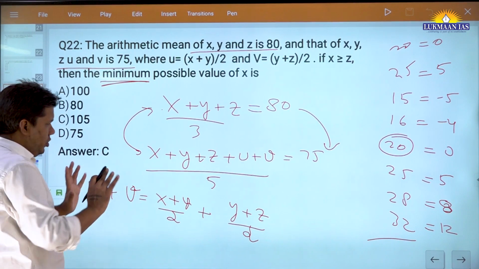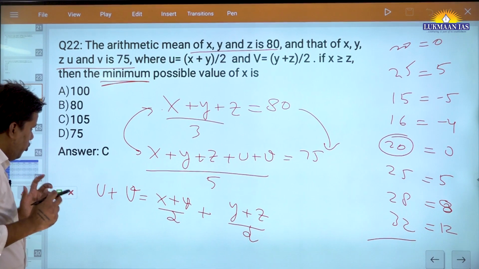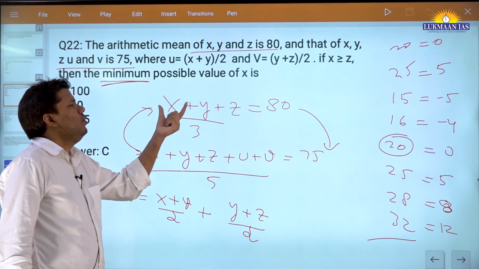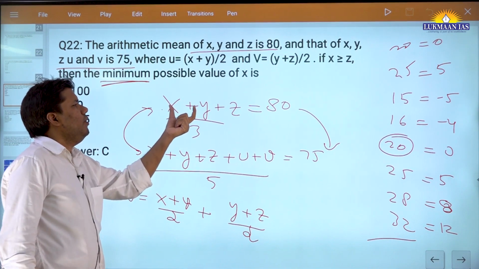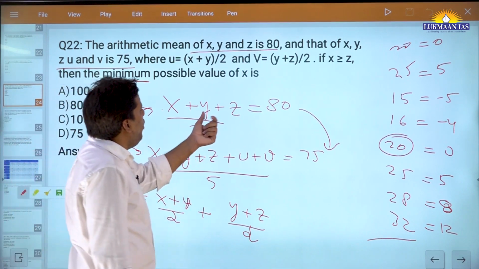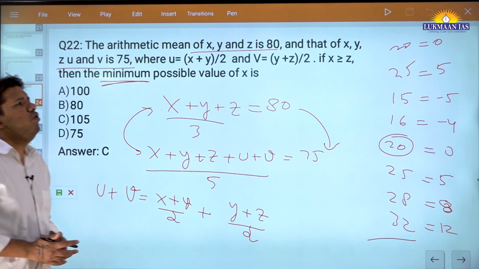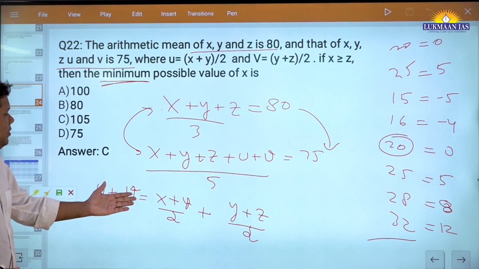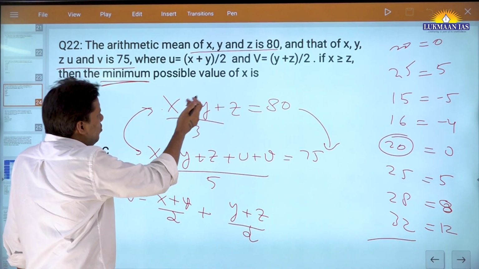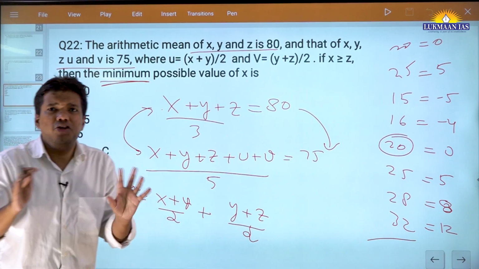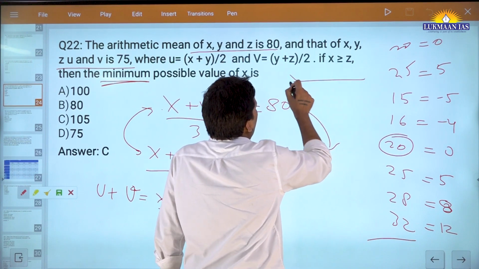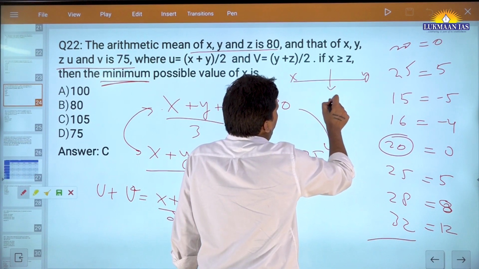So are you going to solve this equation? No. What you will say, you will tell yourself, okay, my u is (x plus y) by 2. So this number u is the average of x and y. Okay. Then you will say, okay, my v is (y plus z) by 2. So what it means? It simply means that your u will lie somewhere between x and y, and you do not know whether x is greater or y is greater. Only thing you can say, this is my x or this is my y, so you will be somewhere here.